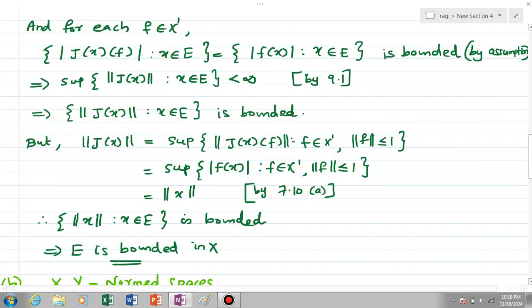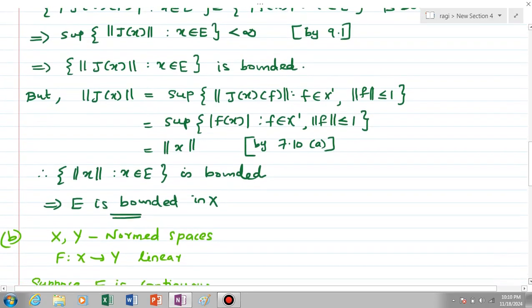Okay, so we have proven the converse part, that is, if f of E is bounded for every f element of X dash, then E is bounded in capital X. Okay, this is the proof of the resonance theorem. Now we will discuss the second part of this theorem.